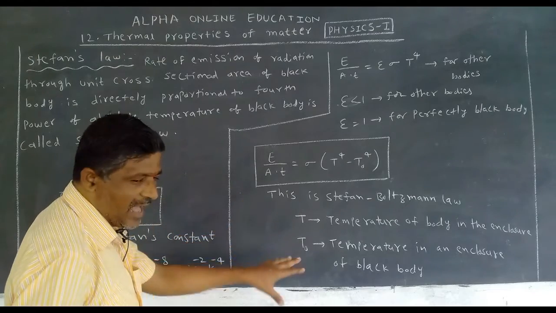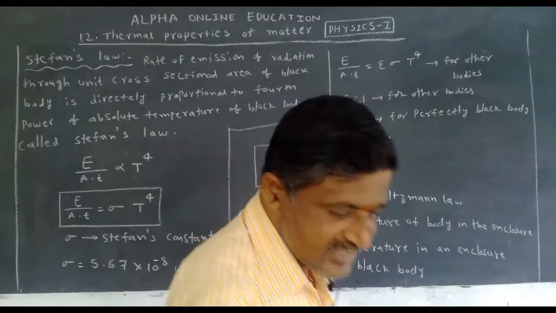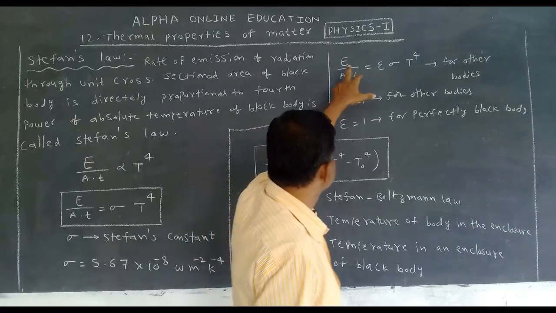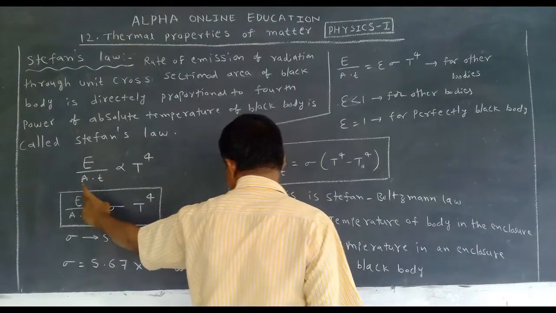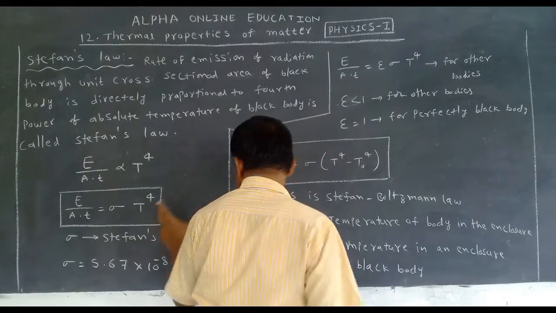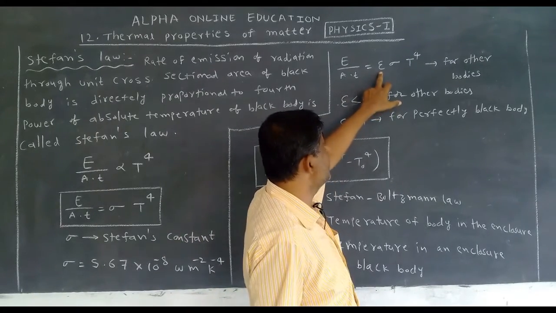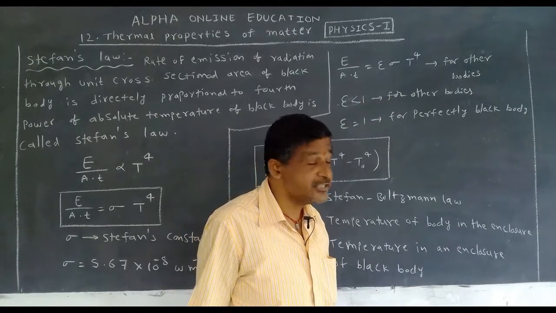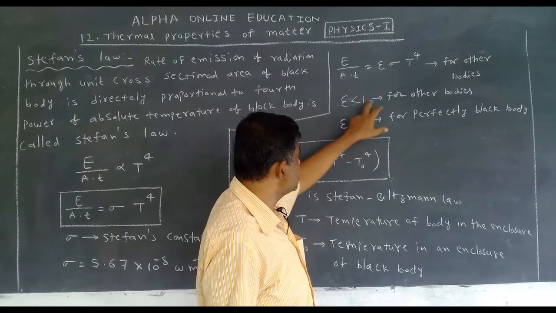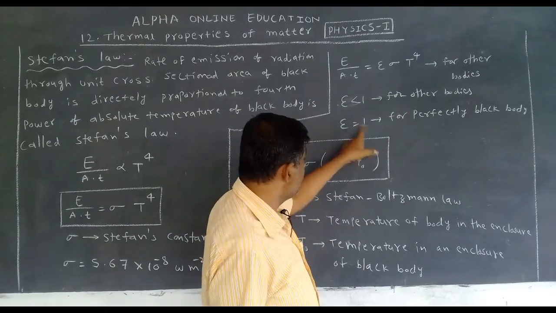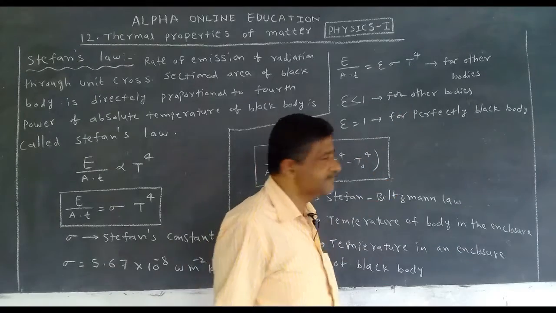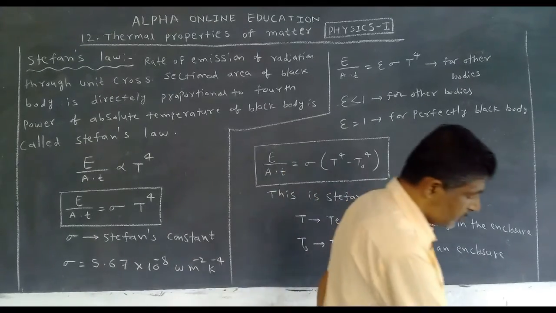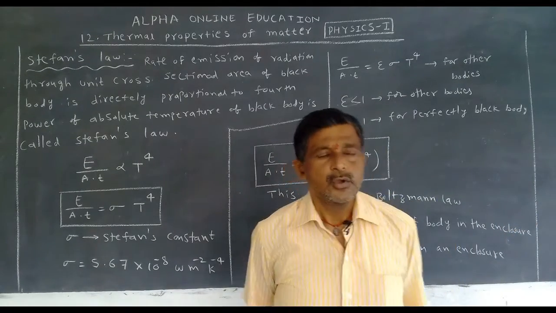If it is not a black body, let us say this is the body, what is the equation for this? This is the equation: E by At is the same, sigma e T to the power 4. But what is this e? Before this class I have explained: emissivity. Emissivity is less than 1 for other bodies, but 1 for a perfect black body. That's why e is equal to 1 for a black body. We get this. Okay? This is about Stefan's law.